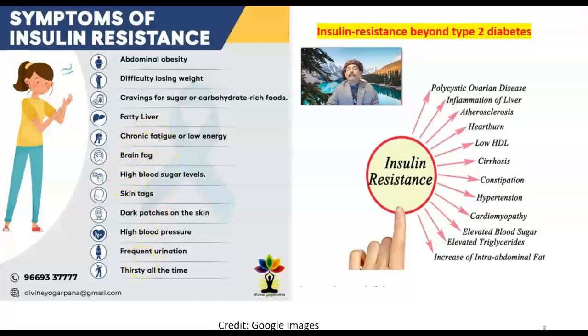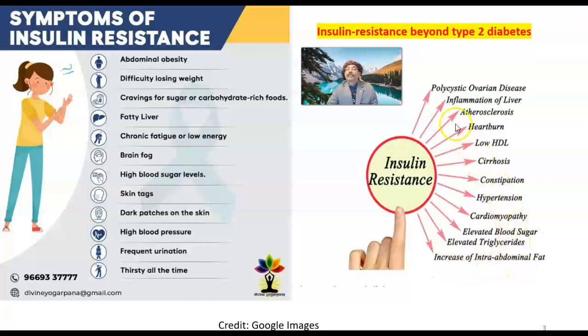It may be diagnosed in the doctor's office. Insulin resistance beyond type 2 diabetes. Other than diabetes, we may have association of polycystic ovarian disease, inflammation of the lung, atherosclerosis, heartburn, low high density lipoprotein, the good lipoprotein, will be low, cirrhosis, constipation, hypertension, cardiomyopathy, elevated blood sugar, elevated triglyceride, increase of intra-abdominal fat.